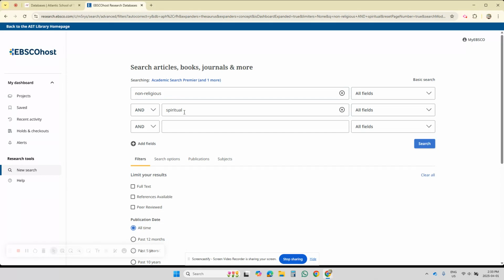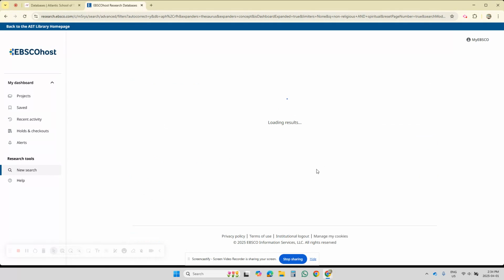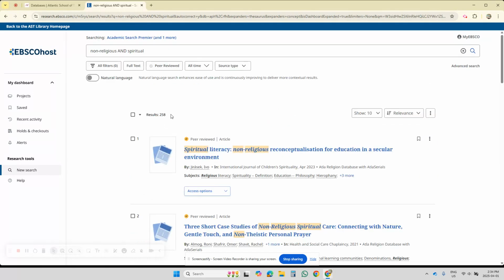What we've seen so far is that if articles have the two terms, religious and spiritual, together, it tends to be an article that is separating the two. And that's what we want. And the search results, 258. I like that. Sure, I'd love to have 2,000. But 258 is more than enough content for you to explore